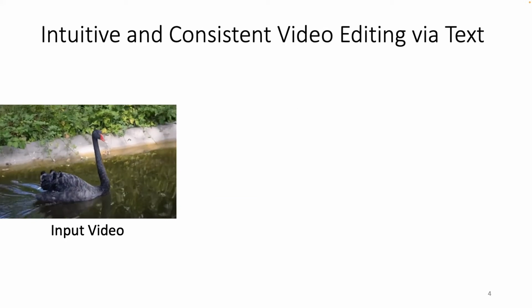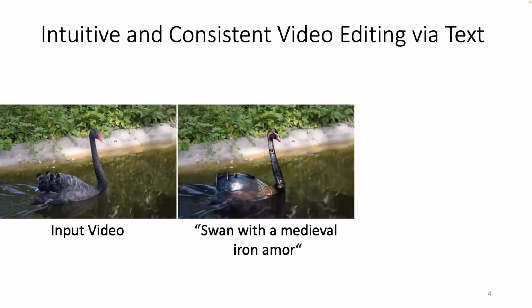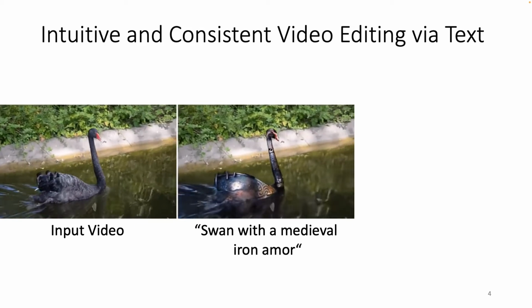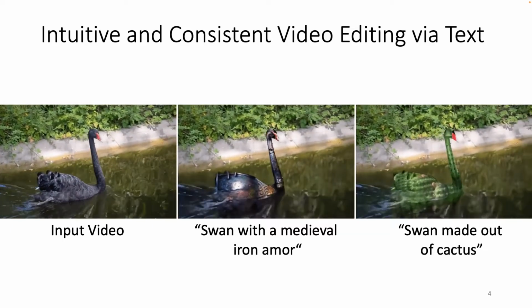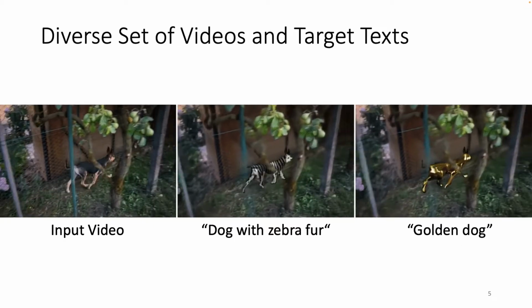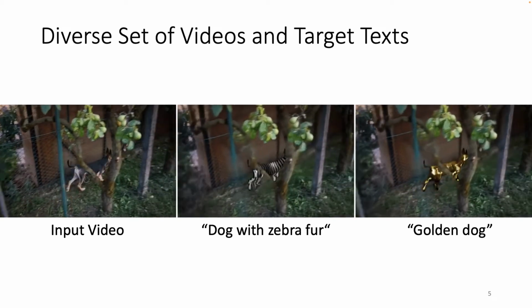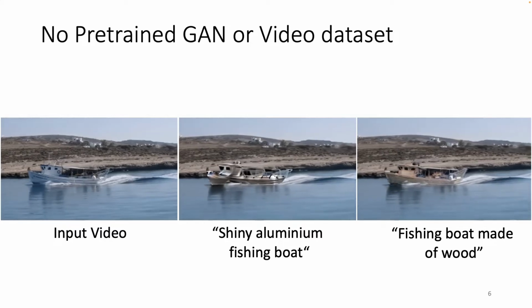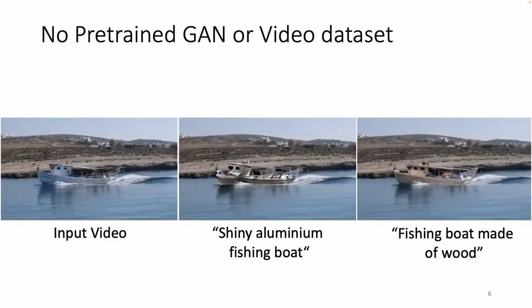For example, given a video of a black swan swimming in a lake, we produce matching stylizations according to a given text. These stylizations are applied to the video object in a temporally consistent manner. With text, one can express complex and abstract stylizations without requiring any manual editing skills. Our method generates natural and consistent stylizations of objects for a diverse set of videos and target texts. Importantly, our method is zero-shot and does not require a pre-trained generator. Our method only requires an input video and target text.